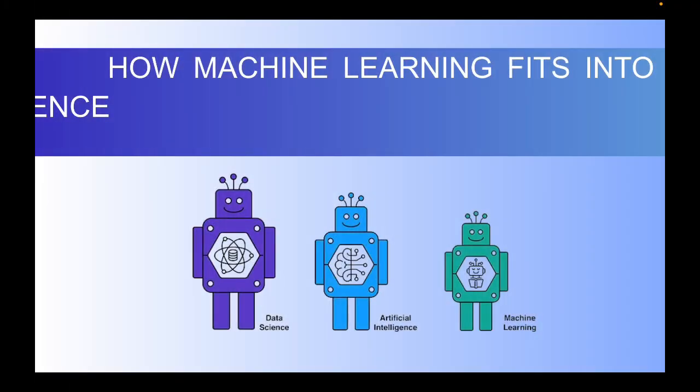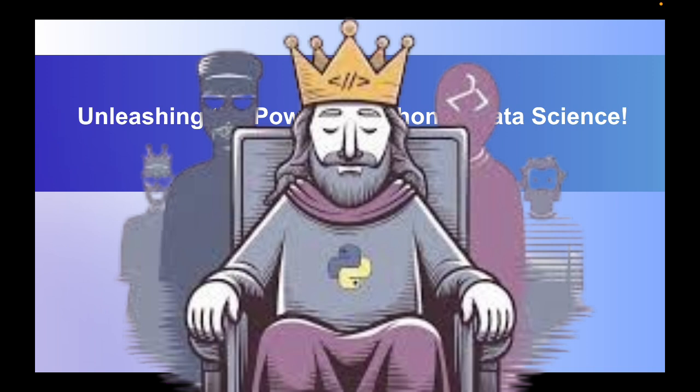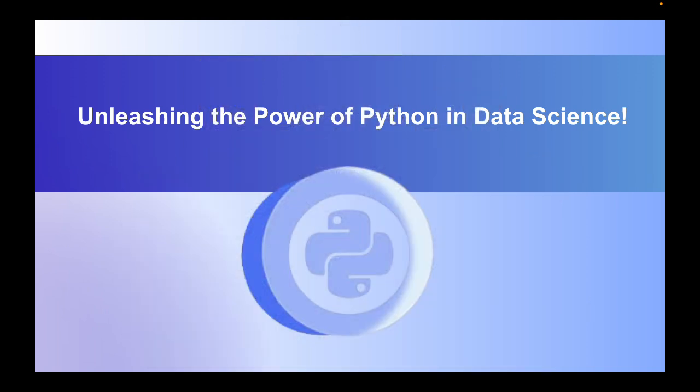Now, why learn Python for data science? You might be wondering, why do we use Python for data science? There are so many programming languages out there, like R, Java, and even SQL. But why Python? Python has become the undisputed king of data science. Let me tell you why. Python is easy to learn, easy to read. It is a high level language.